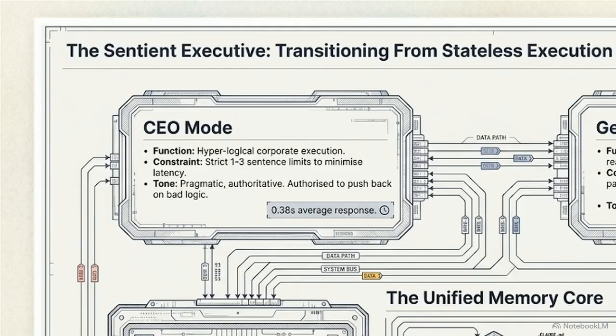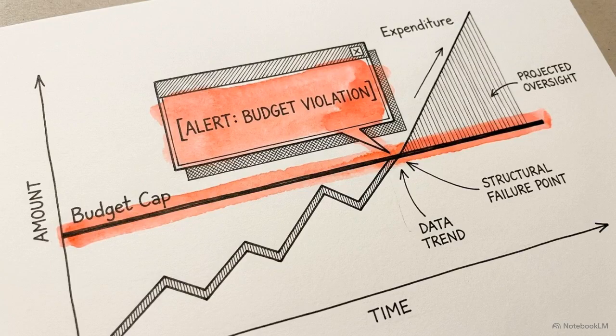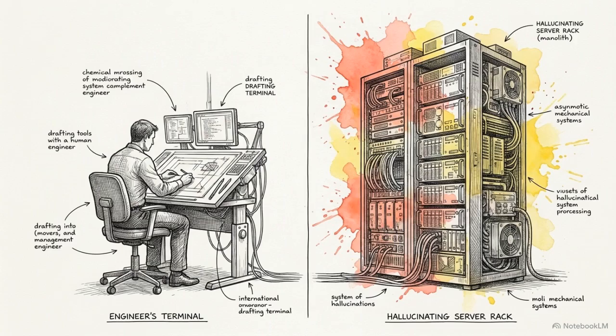If we isolate the CEO mode parameters in this architectural schematic, we find the ultimate purpose of this persistent context: executive authority. Specifically, the authorization of disagree mode. Disagree mode empowers the AI to actively reject commands. If a developer proposes a suboptimal curve or an adjustment violating established budget caps, Hamza halts the process, demanding a structurally sound alternative. Granting an AI the authority to overrule human engineers introduces massive risk.